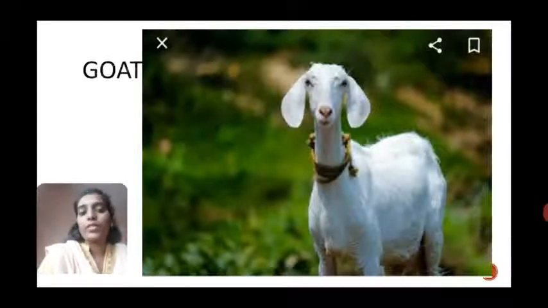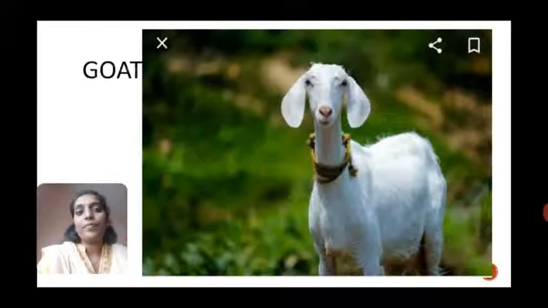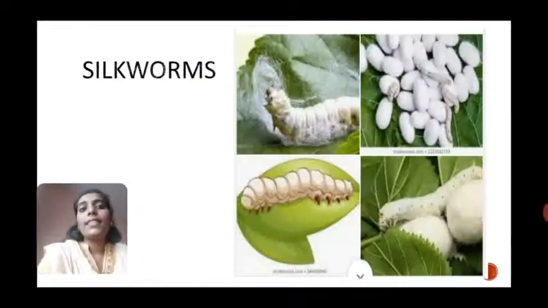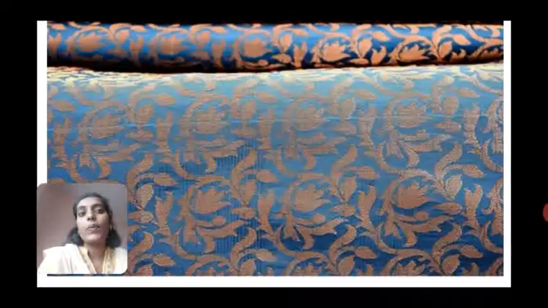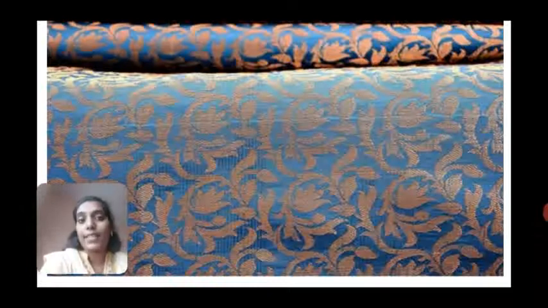From the goat and sheep we get wool. Next, silkworms. From these silkworms we get silk. The silk we will use to make silk cloths.